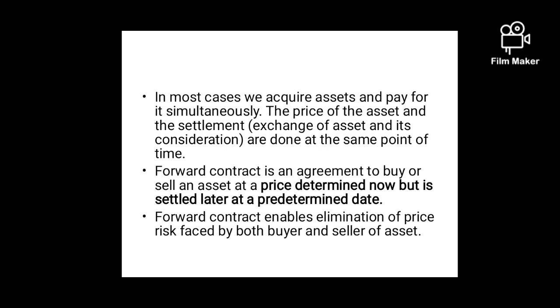Now what is the difference between all these four? If I want to buy or sell a commodity through the stock market, that means the commodity is fixed by stock exchange, then it is known as a futures market.